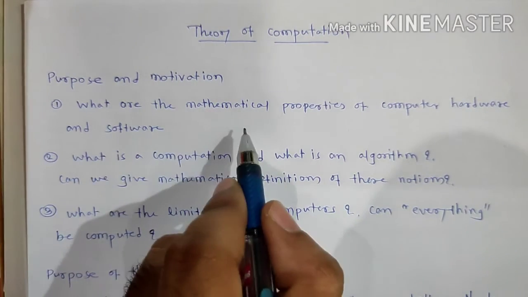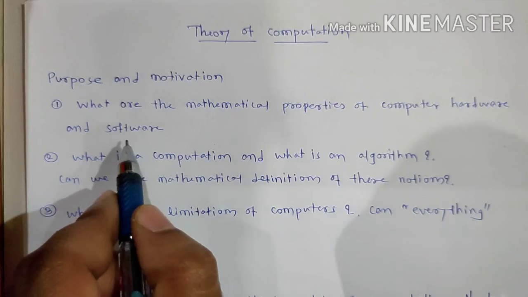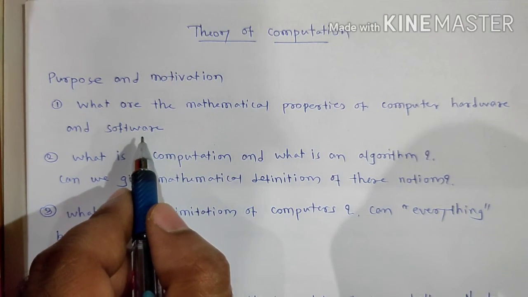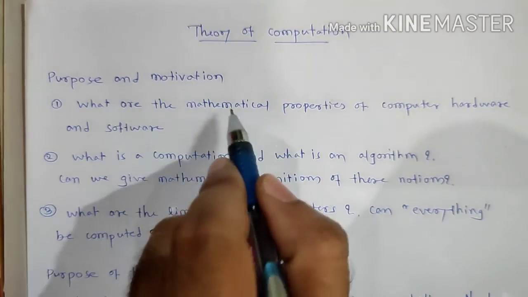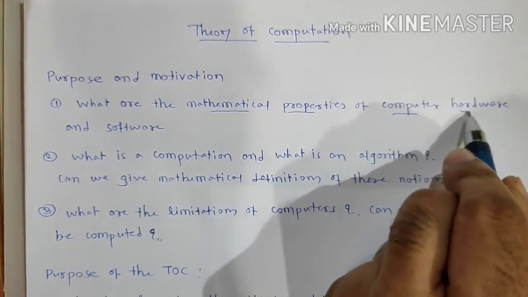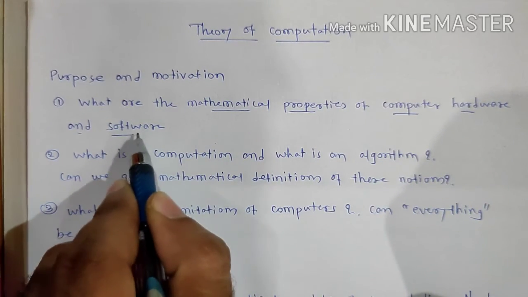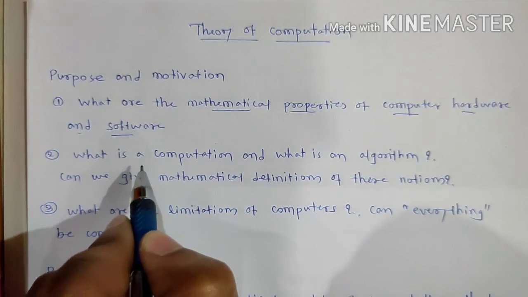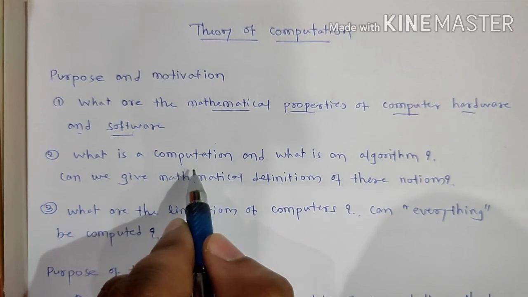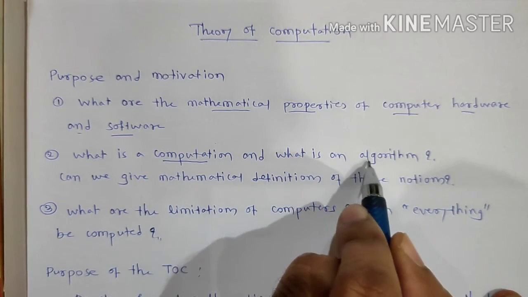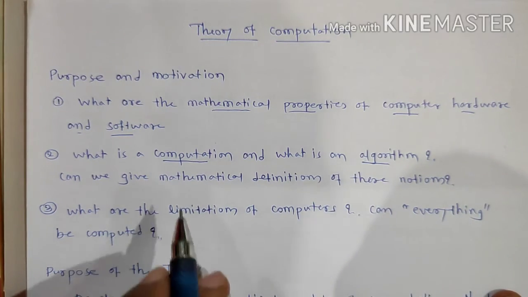The first question is: what are the mathematical properties of computer hardware and software? To study this, we must have the theory of computation. Then, what is computation and what is an algorithm?